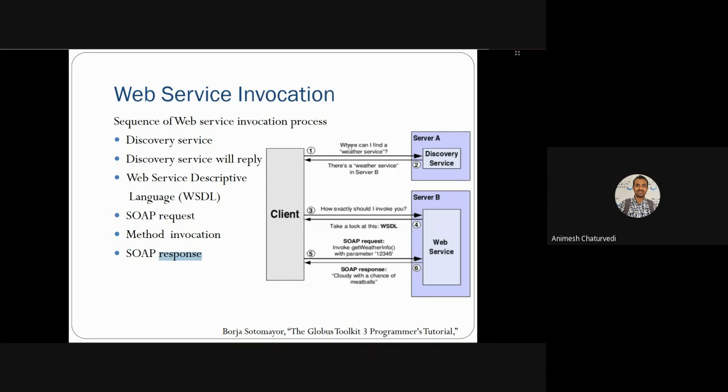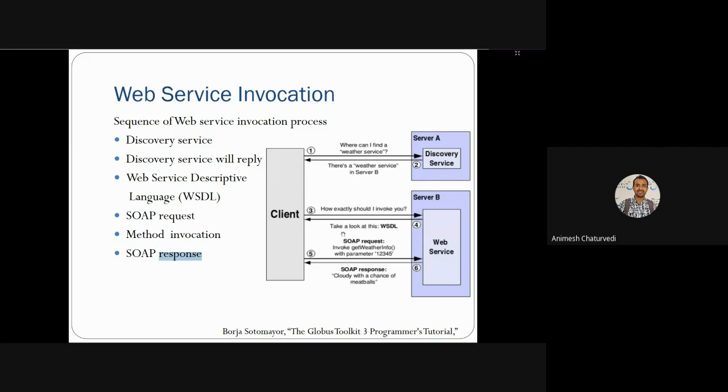I hope this architecture has been clear. So step 1 in this figure is where I can find the web service. You ask the discovery service, then the discovery service will tell you that the weather service is at server B. Then the third step is basically how exactly should I invoke it.